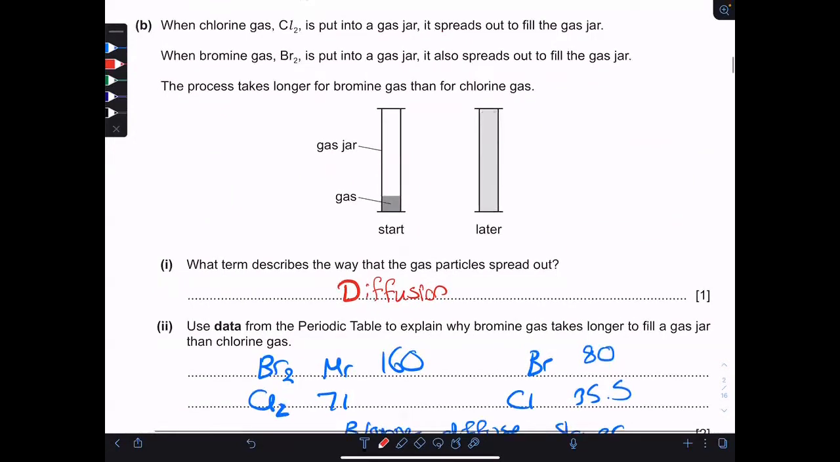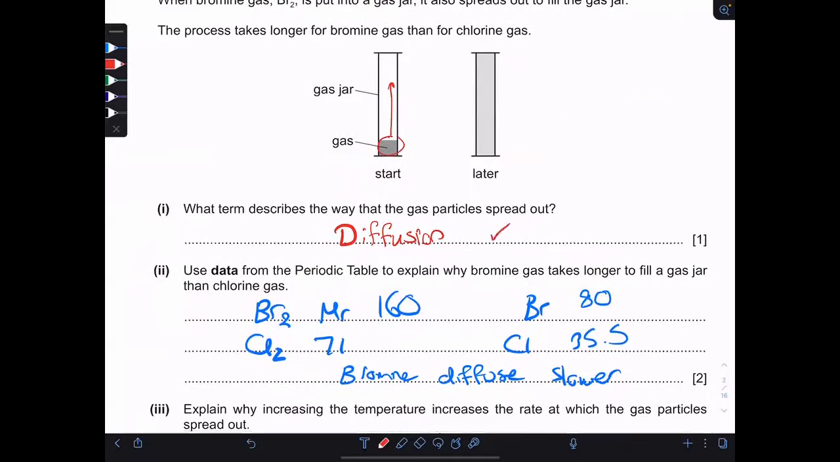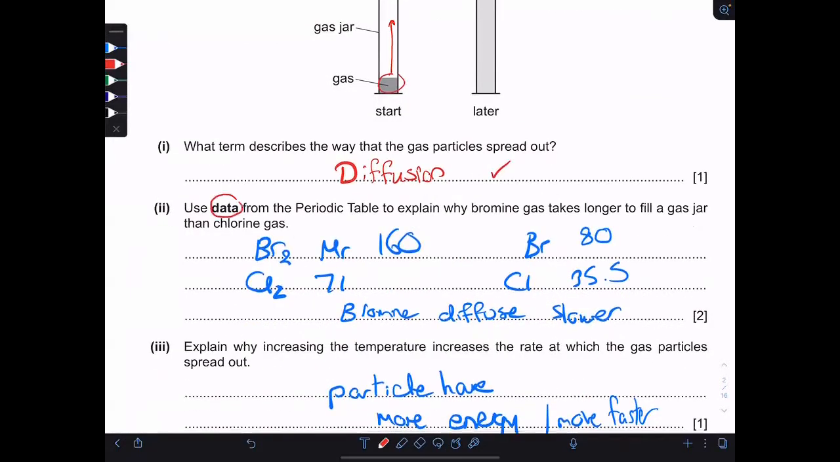also spreads out, but bromine takes a longer time than chlorine. Of course, this is diffusion because it's the movement from high concentration to low concentration. So this is the type of the movement. Then he says use the data from the periodic table to explain why bromine takes longer. When he says use data, you should state numbers.